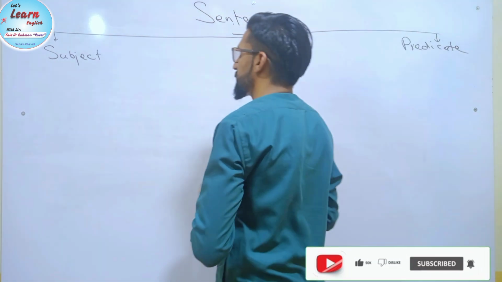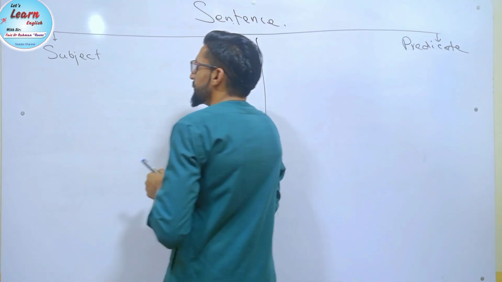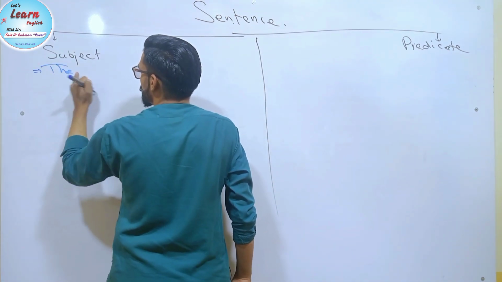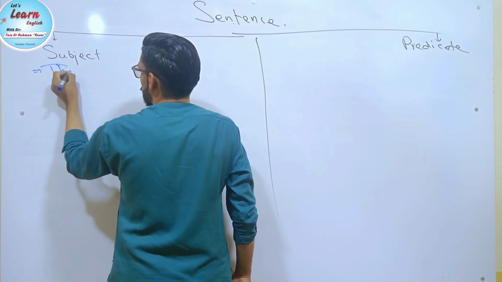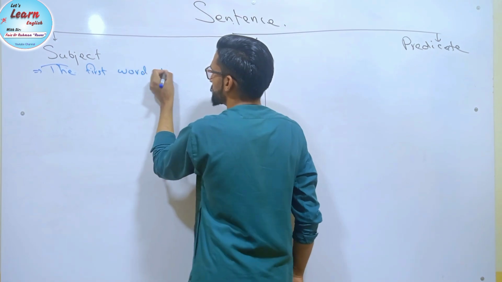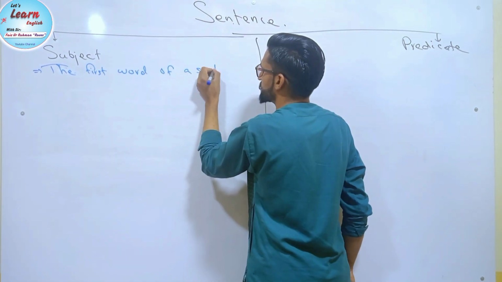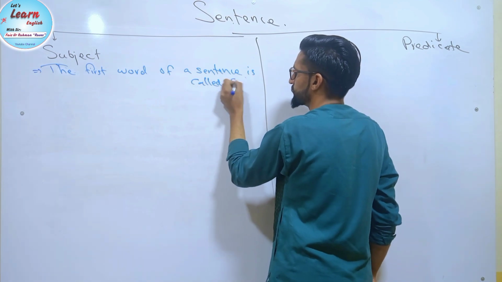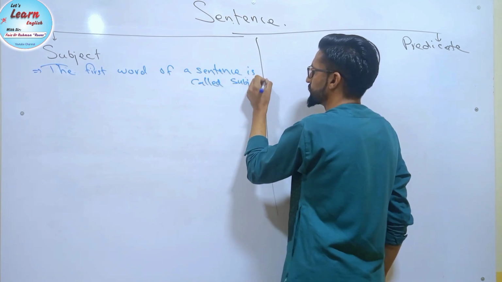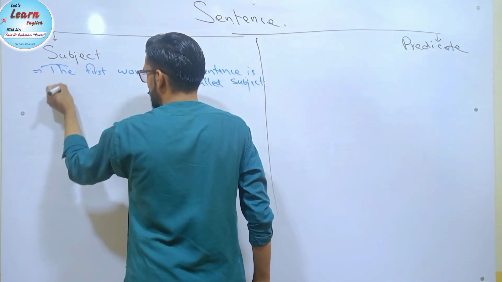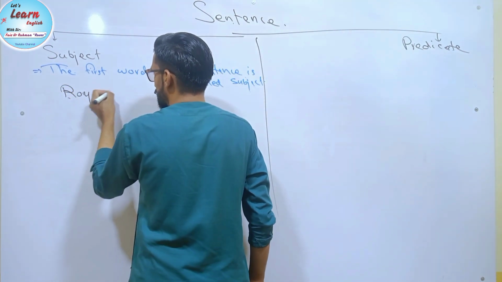So let's talk about both of them. Clear? What is subject? We can say that the first word of a sentence is called subject. For example, if I say Roya is a girl,